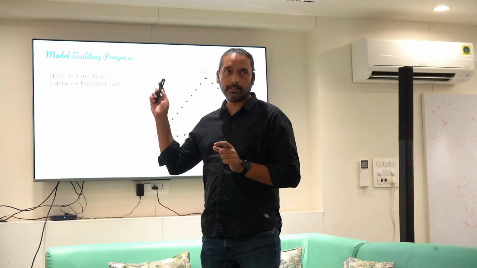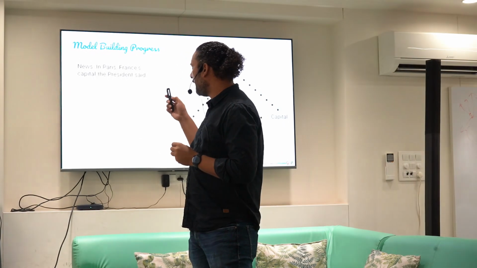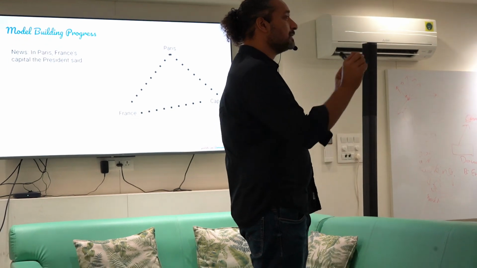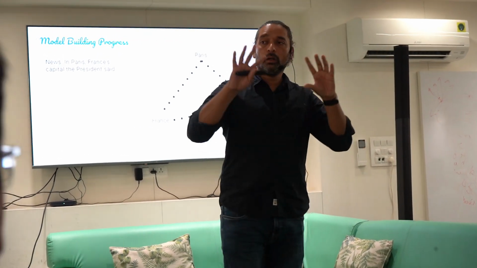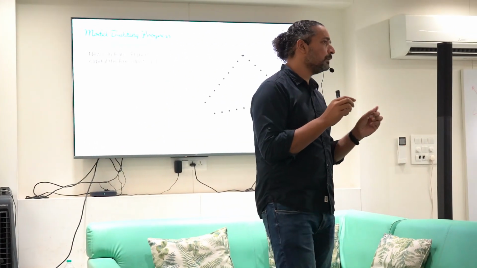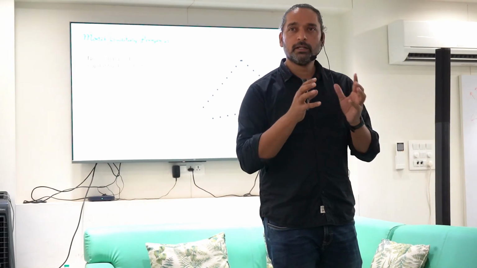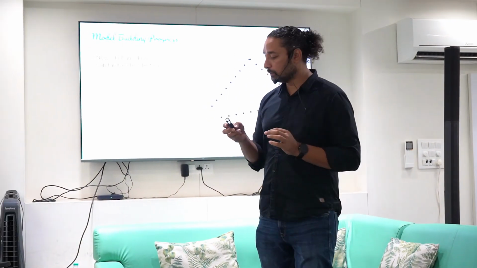Then as the algorithm encounters one particular sentence, what will happen? Let us say the sentence is something like, in Paris, France's capital, the president said. So now there are three major words in there. Okay? And let's focus only on three. Obviously, the other words also are relevant in the model building process. So it looks at Paris, France, and capital and says, okay, this seems to be appearing together. So there is some connection between them. So while all the other words have zero weightage, this one it gives some weightage. Right? So maybe like 0.01, that there is some association or connection between them. So that's a good starting point.